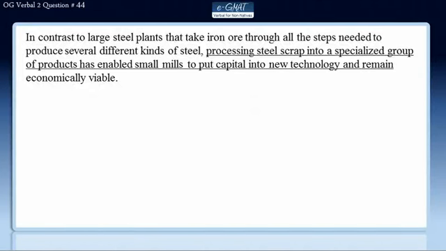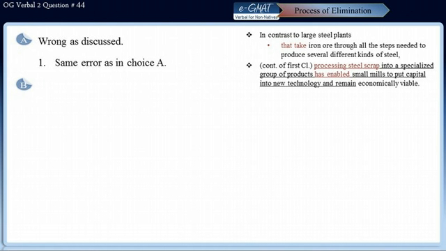Let's run the POE to find out the correct answer. Well, choice A is wrong as we discussed just now. Choice B repeats the same parallelism error as in choice A. Also, processing steel scrap has enabled small plants to put capital into new technology and remain economically viable. These two are independent purposes, and these two should actually be parallel to each other. So we have another parallelism issue in this choice.